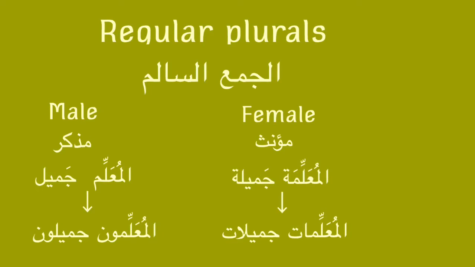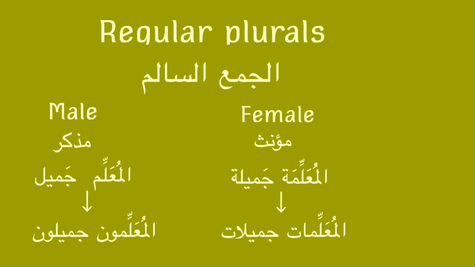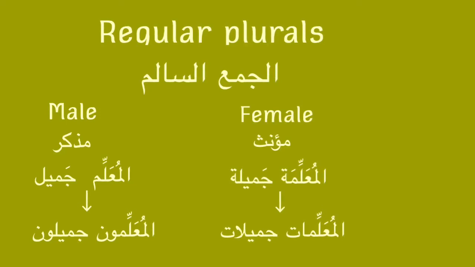So al-muallima jamila, it becomes al-muallimat jamilat. You remove the ta marbuta and you add alif wa ta, which is at. So it becomes al-muallimat jamilat. So that's it with the regular plurals. Let's move on to the irregular plurals.